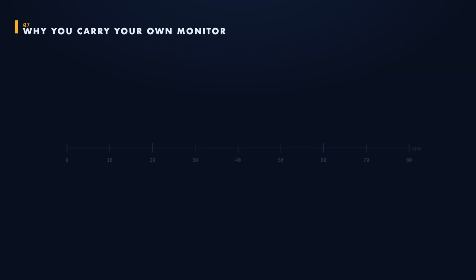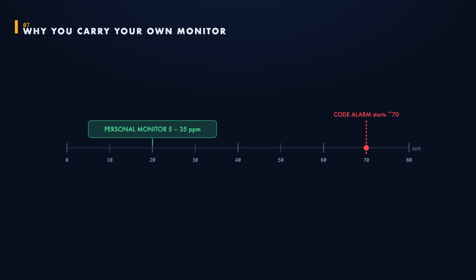That gap is exactly why you clip on your own low-level monitor. A personal CO monitor alarms somewhere around 5 to 35 parts per million, long before a code alarm ever stirs. It rides in your breathing zone and warns you while the number is still small. A code alarm and your monitor are not the same instrument.